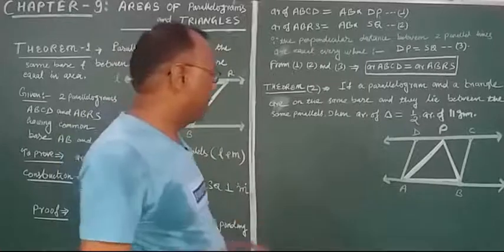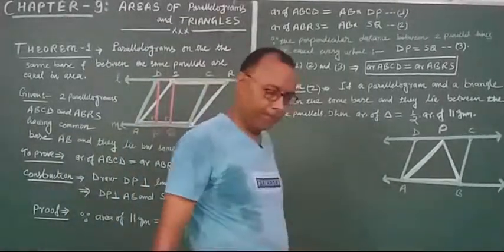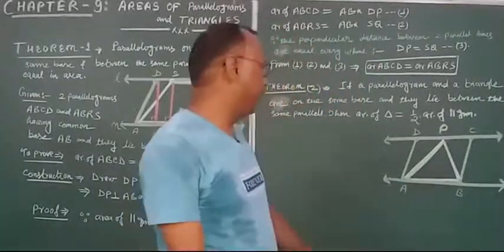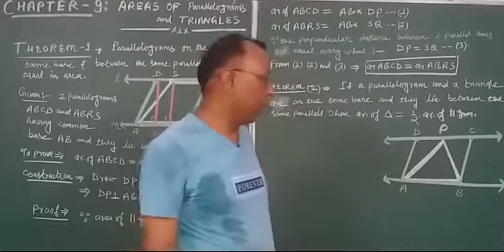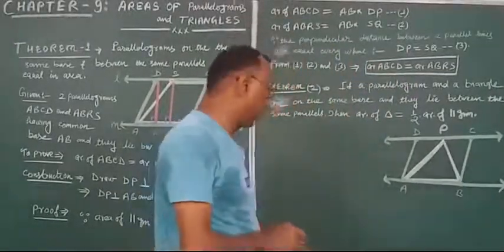Given a parallelogram ABCD and triangle APB. So what we have to prove? The area of APB is 1/2 area of ABCD.